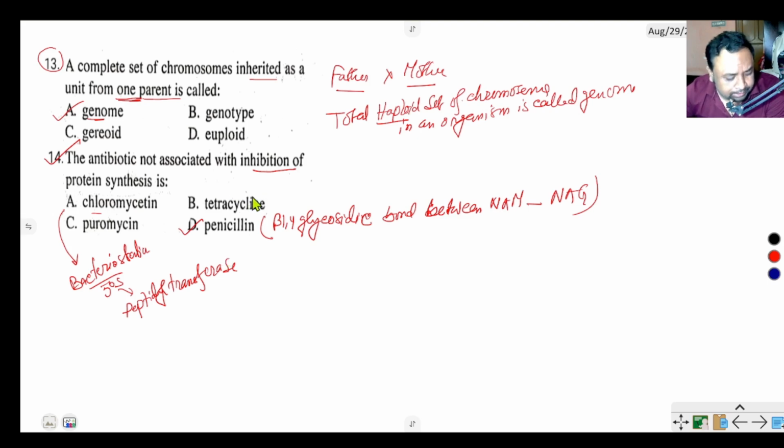Tetracycline binds with the 30S ribosomal subunit of ribosome and inhibits the amino acyl tRNA synthetase enzyme.